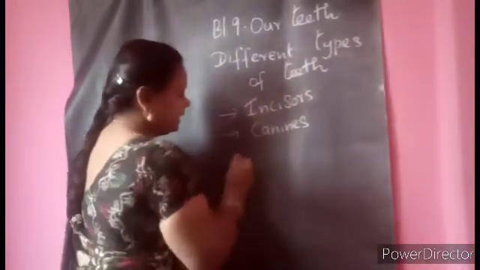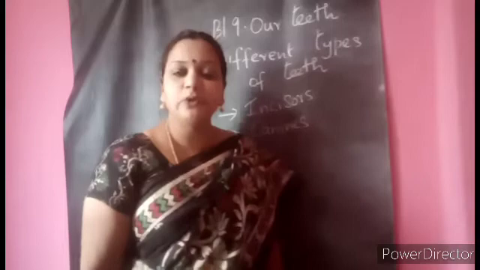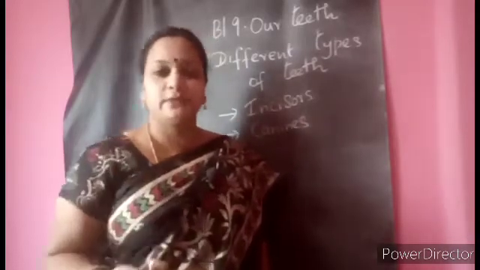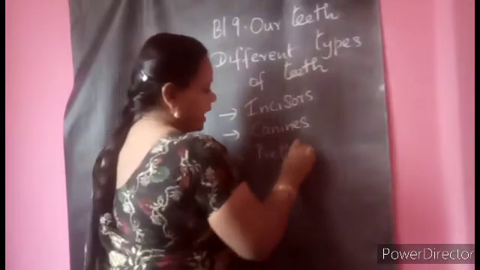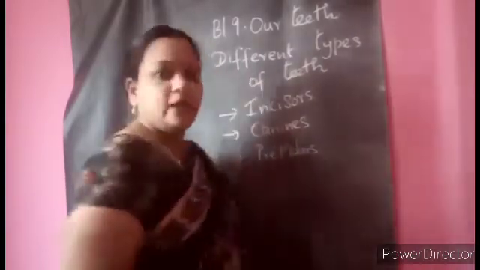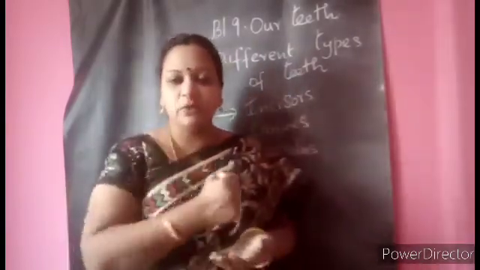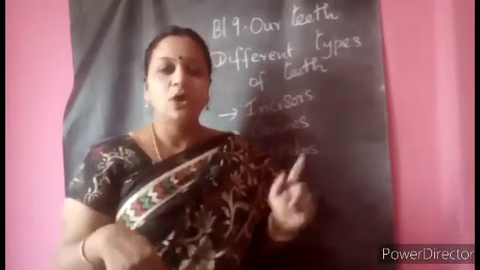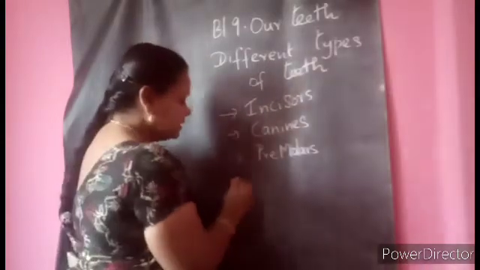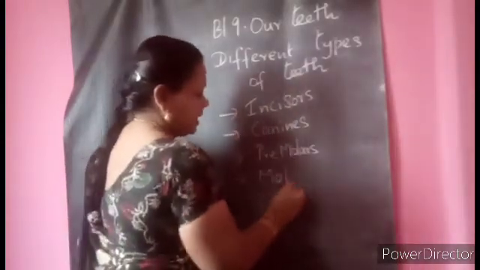And after biting and tearing, which teeth help you to chew the food? It is the premolars. After chewing is over, we have to grind it with the saliva in the mouth and make it into a paste. Then only we can swallow. So which teeth help you to grind? They are the molars.